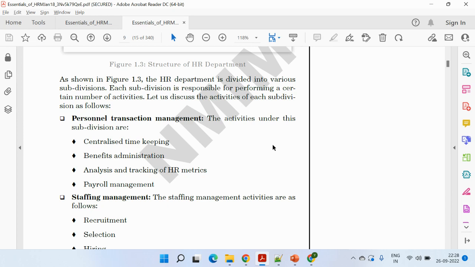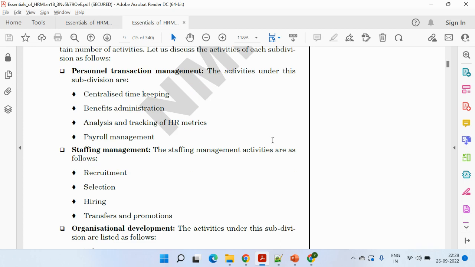So it's about the centralized timekeeping, the benefits administration, analysis, tracking of certain HR activities, or you can say certain HR metrics, payroll management. That comes under the personal transaction management. Second comes the staffing. Staffing means you are recruiting, hiring, selecting, or transfers or promotions.